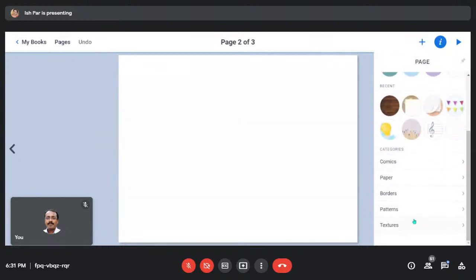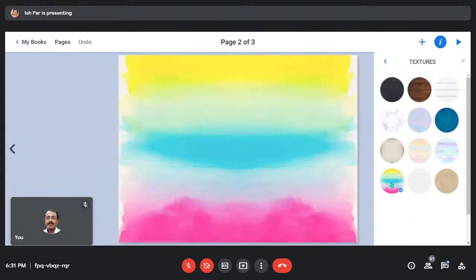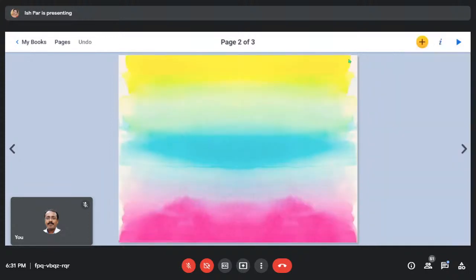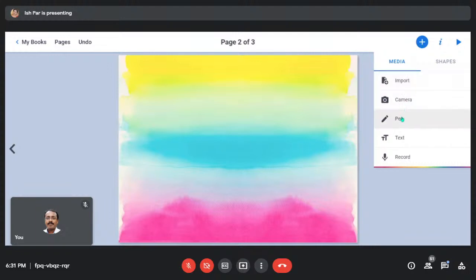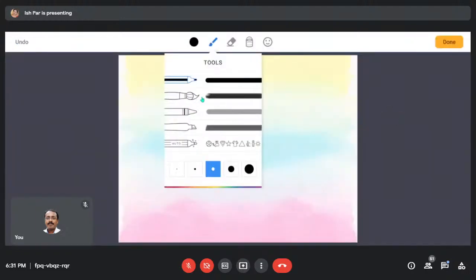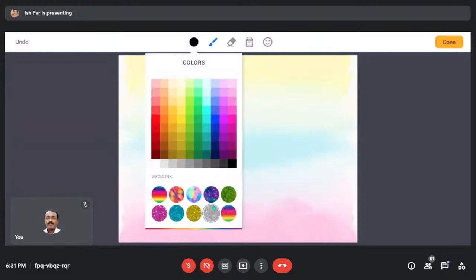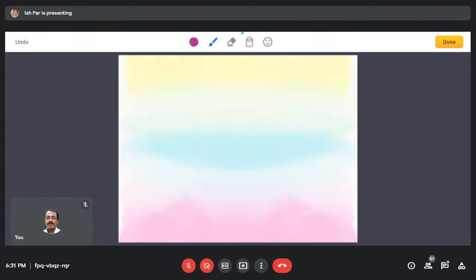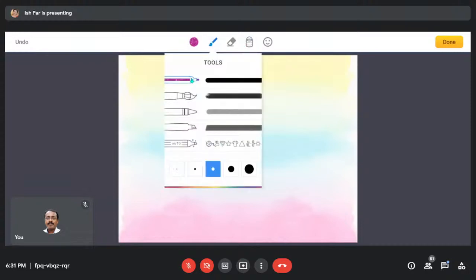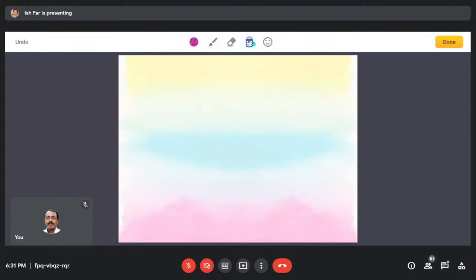So let's see textures. I'll go for this. This is again a beautiful texture. What I'll do now is draw something, or brush or paint with this. There is a magic color, magic ink to it. You see all the glitters are there. Let's try this glitter. Let's pour it.